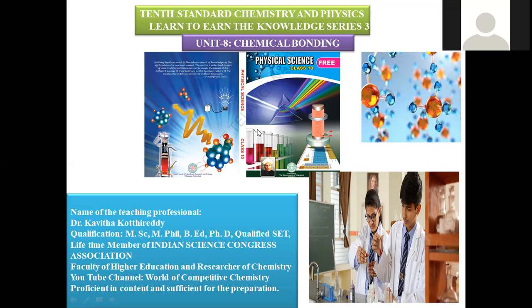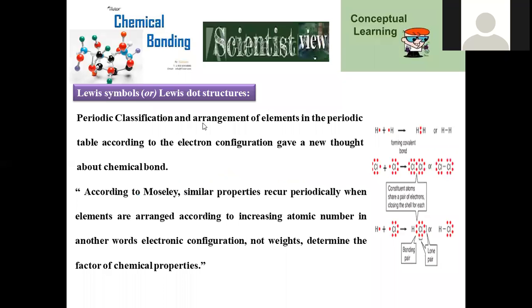Let us enter into today's concept, series number 3 of chemical bonding, where Lewis symbol, Lewis dot structure was there. A Lewis dot structure denotes what? Periodic classification, arrangement of elements in the periodic table according to electronic configuration, which gave the new thought about the chemical bond formation. Earlier the periodic table was made by different kinds of assumptions and a different kind of classification of elements was done, but the new and modern periodic table is purely based on atomic number. Alternatively, you can say that it is electronic configuration based.